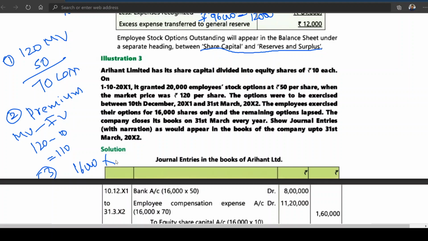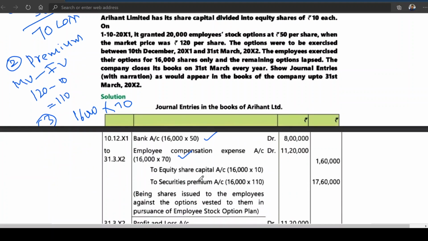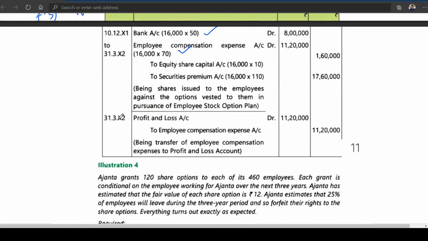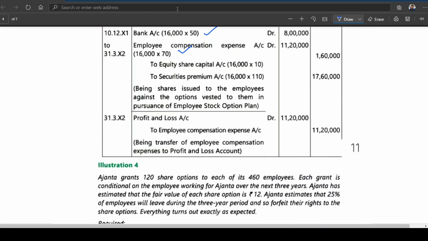So, loss is 16,000 into, what is the loss? 70. That is employee compensation expense. Bank account, amount paid by them, to equity share capital at 10 rupees. Premium is 110. Then statement of P&L account, or P&L account debit to employee compensation expense, being the transfer of employee compensation expense to profit and loss.